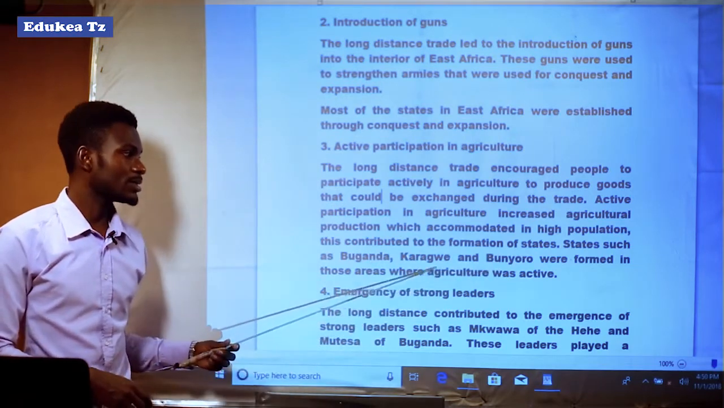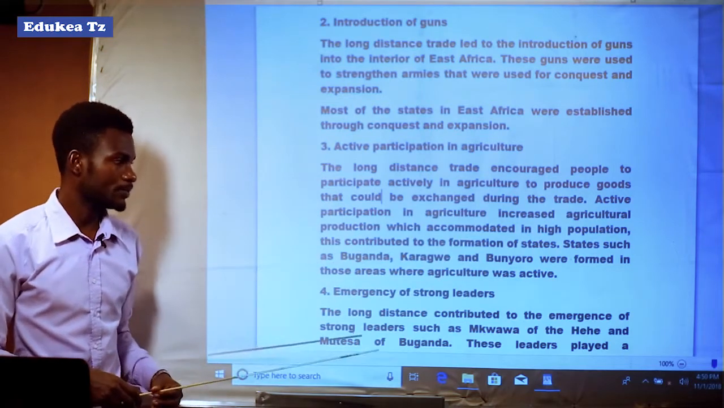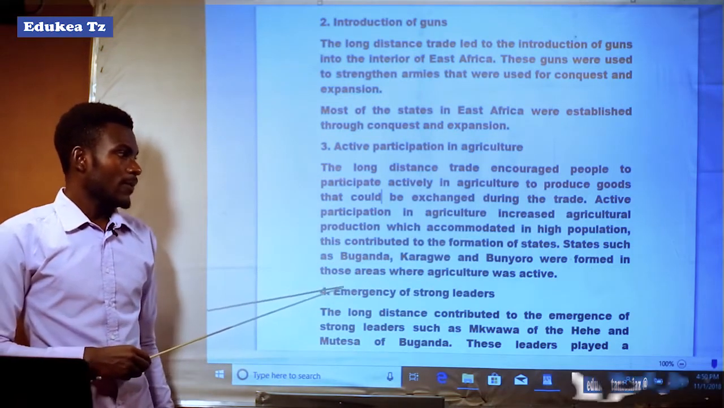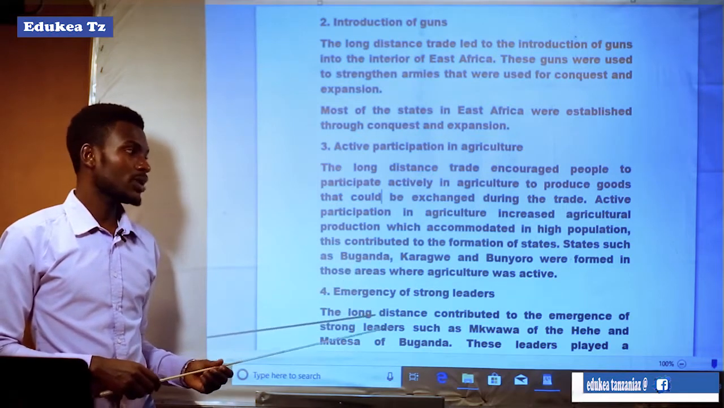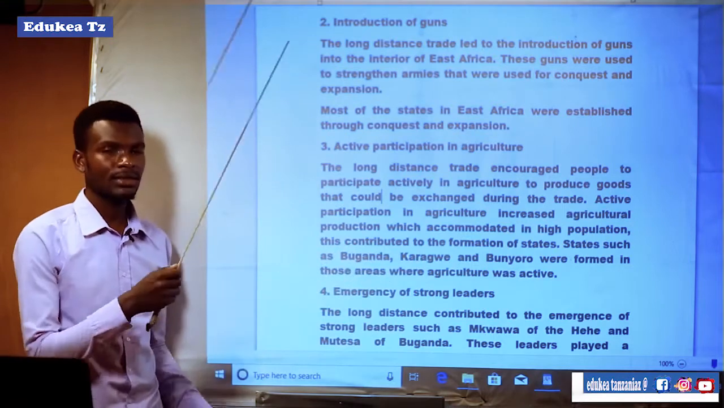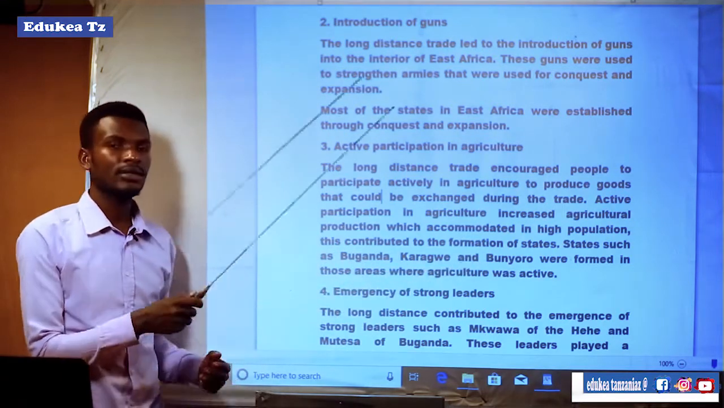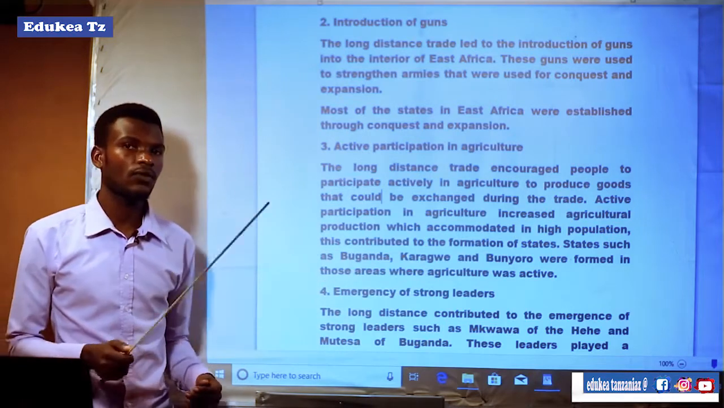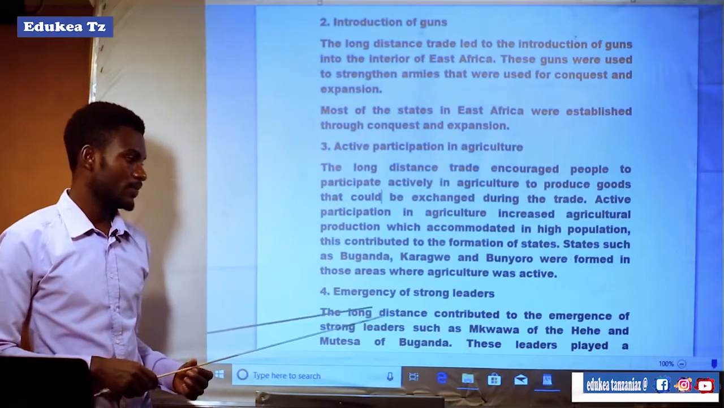These are the states which were formed in the northern part of East Africa. It means that agricultural production or agricultural activities were very active in those areas, and that led to the formation of these states, the result of agriculture, the result of long distance trade.